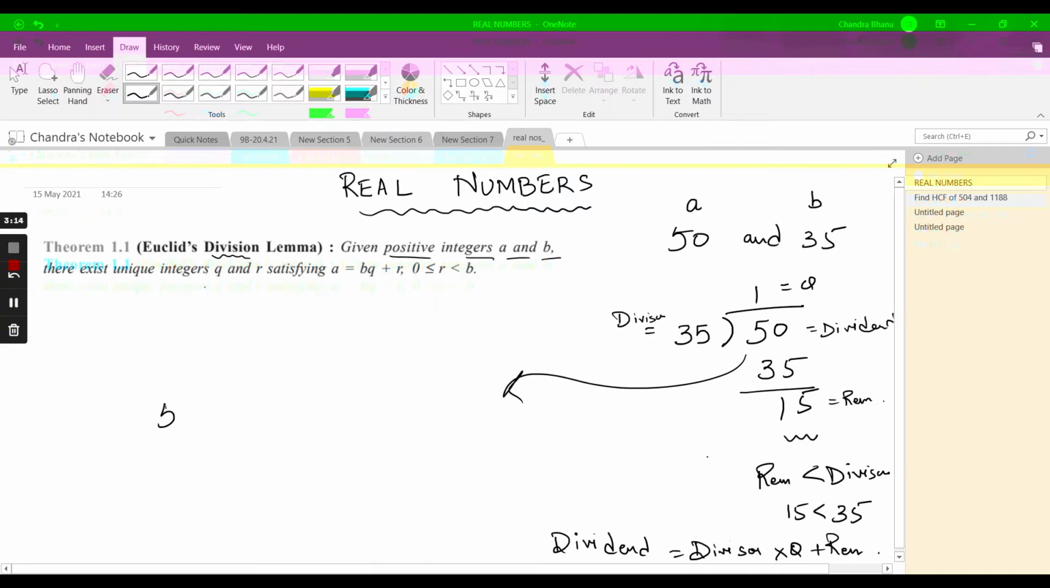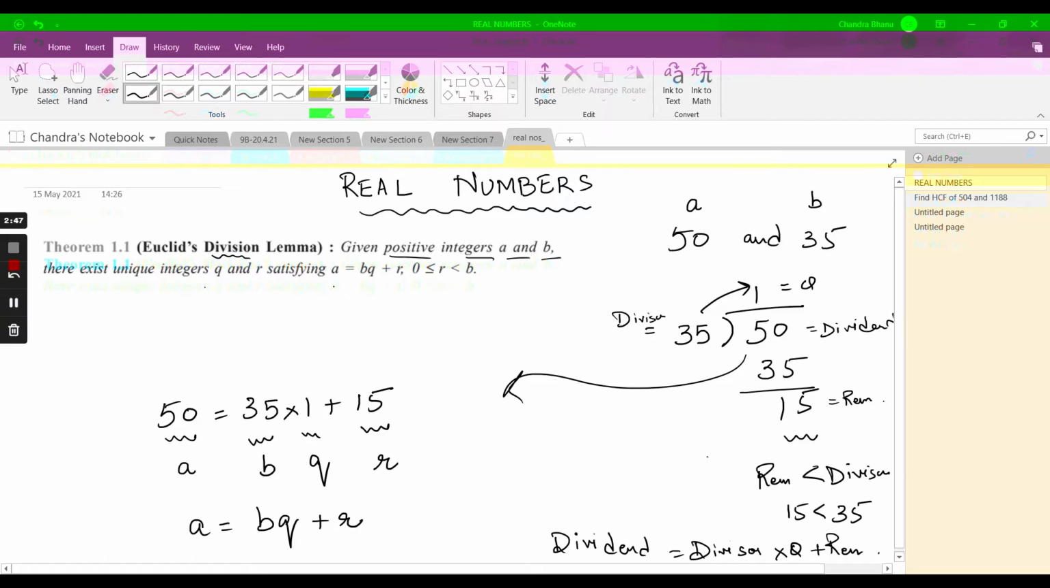So this 50 is actually equal to 35 into 1 plus the remainder 15. My 50 is a, my b is 35, q means the quotient here and r means the remainder here. So a = bq + r. This condition is satisfied here. a = bq + r.